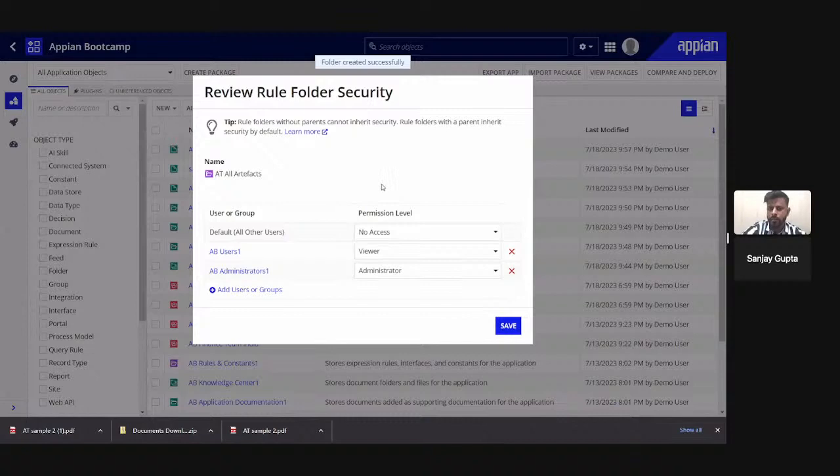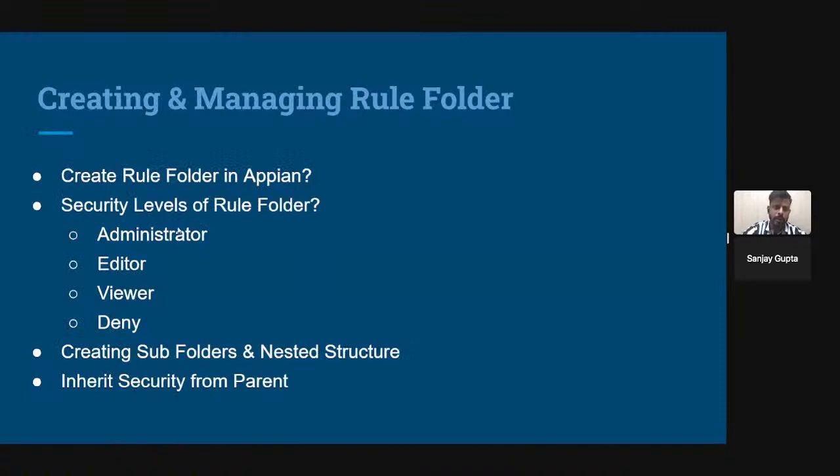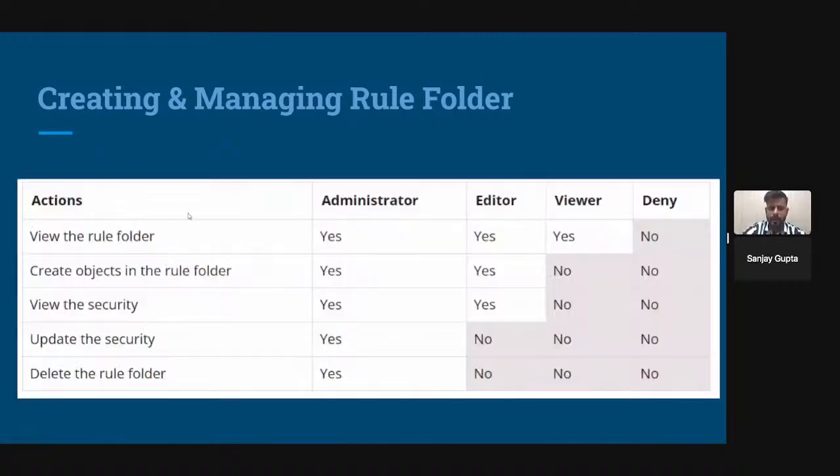Now it is also asking for security. In Appian, each and every artifact or component has a security. The security levels of rule folders are also the same: administrator, editor, viewer, and deny. But the actions are different.